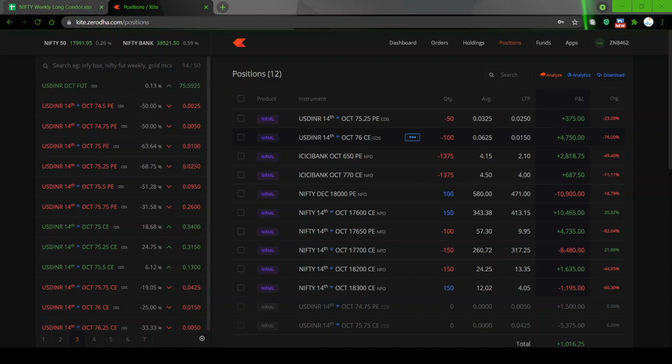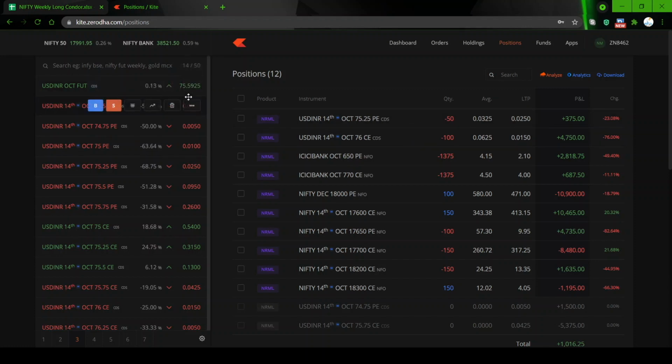Okay, so this is one trade which I took, and I did a martingale, I did the roll down, I did the roll up. Means all these I have done in this trade. So this is how we manage the short strangle. The USD INR does not move much, but this is the first trade. You can see how the USD INR moved. Yesterday the USD INR October future was 75.11 here, and it went up to,